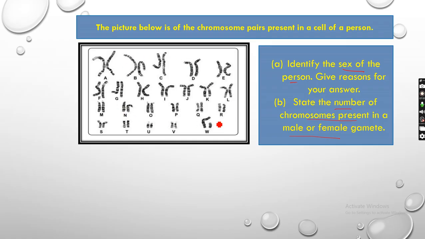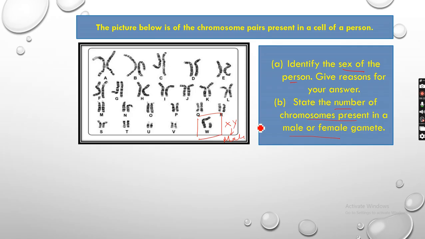So if you see here, each of them are paired. Always when you see a chromosome mapping of a human being, always look at the last one for the sex chromosome. Here it is given as W. So the last one will tell you the sex chromosome and which sex it is. Now you see both the chromosomes are not of the same length. One is longer, one is shorter. And we know that the X chromosome is longer than the Y chromosome. So obviously this will be XY, and XY means it is a male.